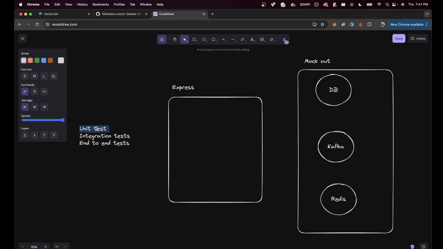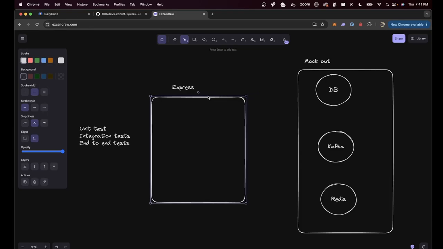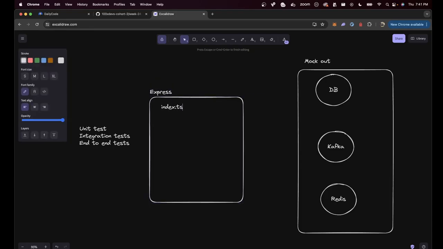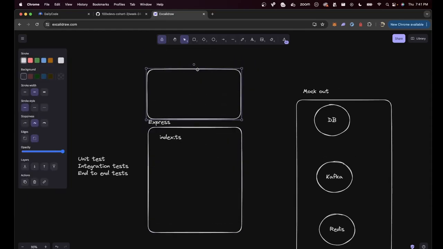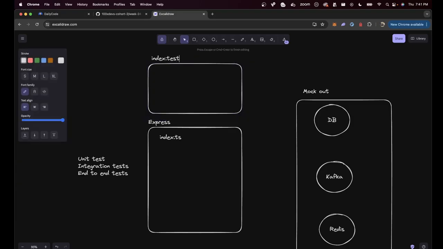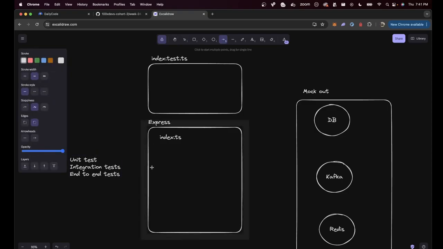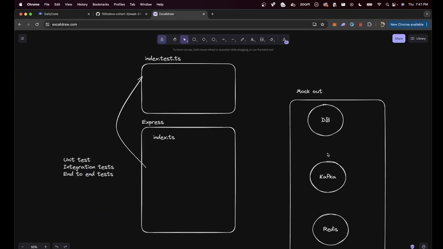The good thing about writing unit tests is you can create your whole application. You can write all of your index.ts code and you can write corresponding tests in a separate file, let's say index.test.ts, and you don't even need to start a database. As long as your tests are written correctly, and as long as you assume eventually the database will be brought up the right way and will do what it's supposed to do, you will be able to test without ever creating a database, a test Kafka instance or a Redis instance. That is the benefit of using unit tests.